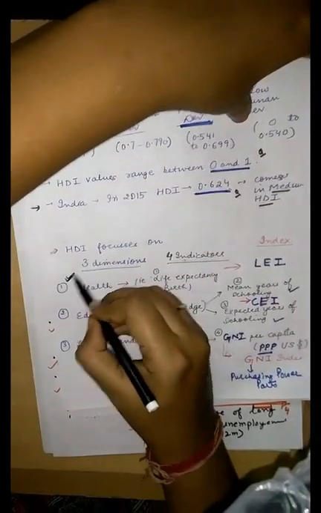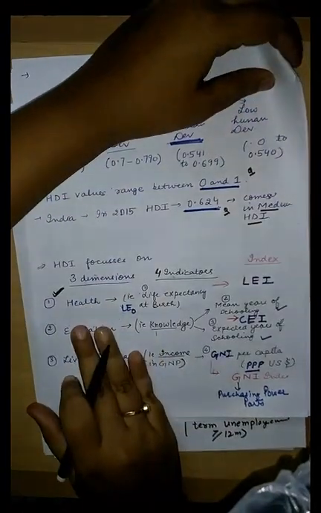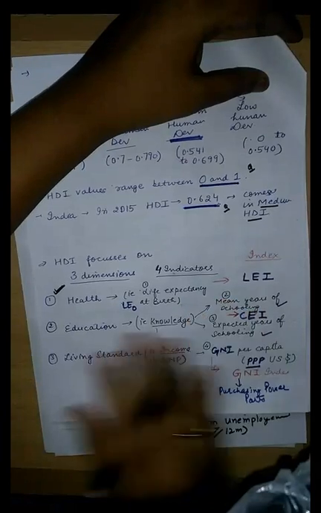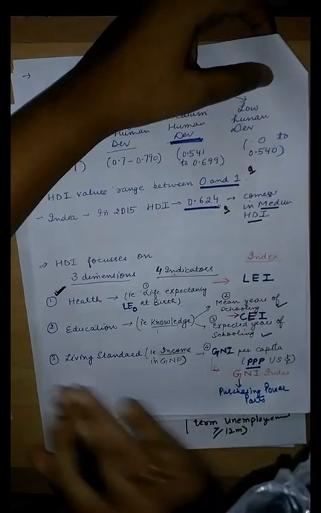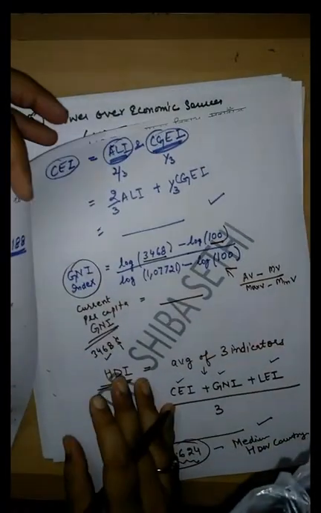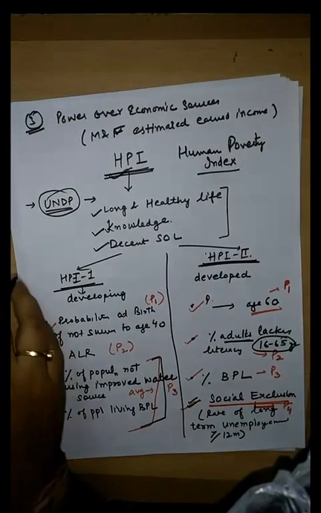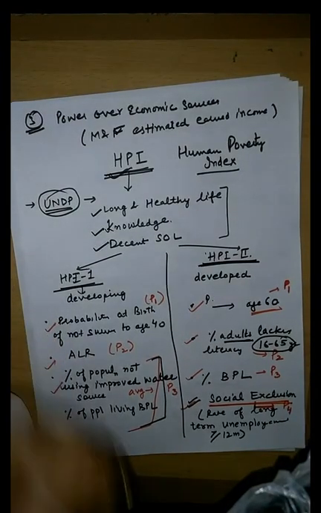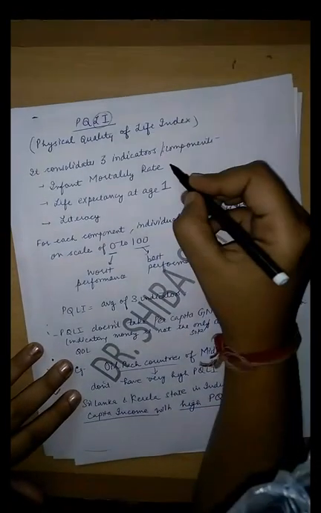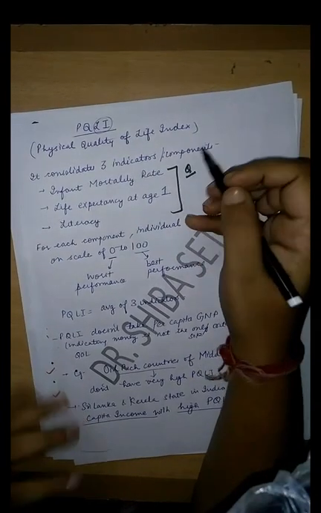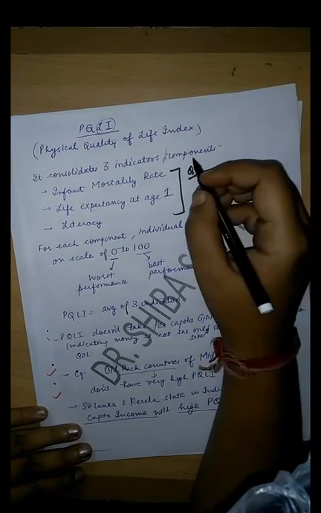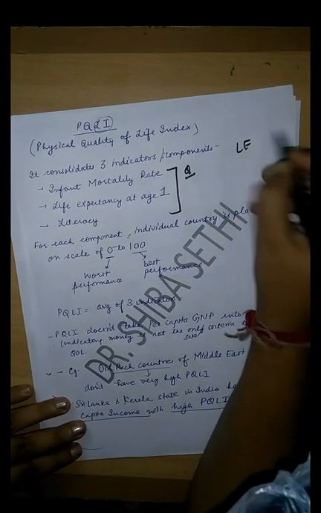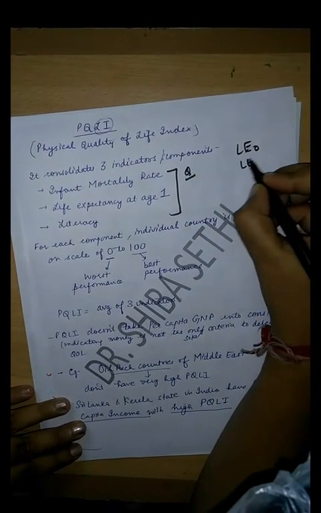You need to remember the dimensions because usually people get confused with them: what are the dimensions for HDI, what are the components for PQLI, what are the components for HPI. So you need to remember all of them. The next important question which comes on PQLI is again the important components. The question usually asks which of the following is not a component of PQLI, and they'll mention life expectancy at age 0 or life expectancy at age 1.